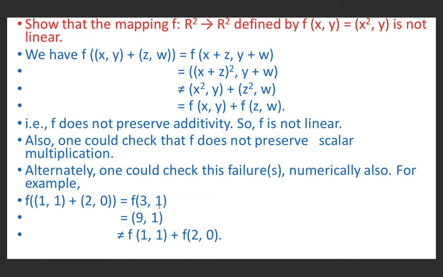So f of (3, 1) is (9, 1). But this is not equal to f(1, 1) + f(2, 0), because f(1, 1) is (1 squared, 1), which means (1, 1). f of (2, 0) is (2 squared, 0), which means (4, 0). So (1, 1) + (4, 0) is not equal to (9, 1).